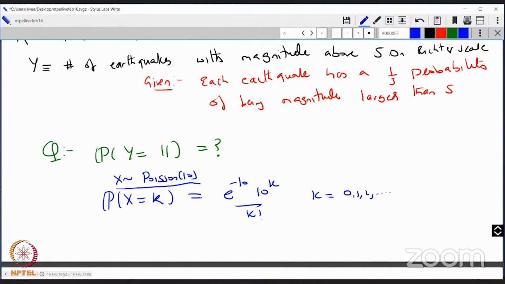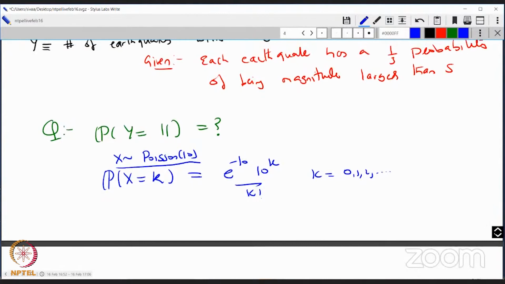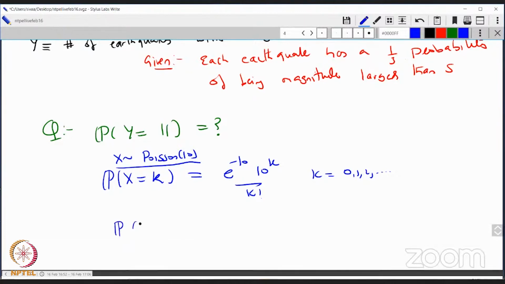Now we also know that each earthquake has magnitude bigger than 5 with probability 1/3. So let's say I want to understand the chance that Y is equal to some number n given X is equal to some number k.